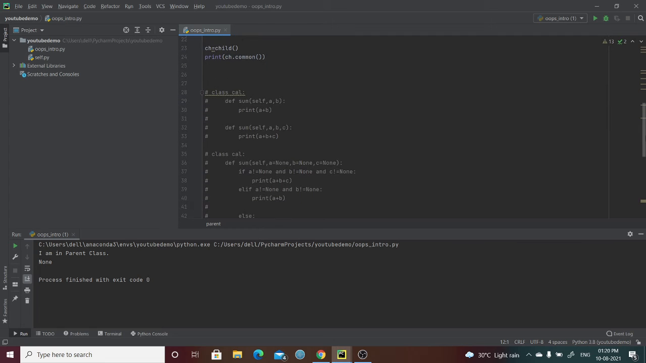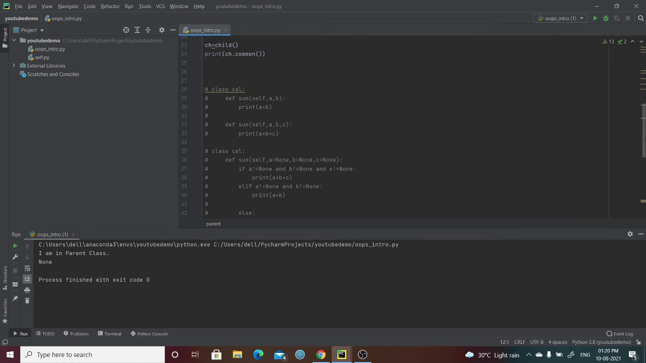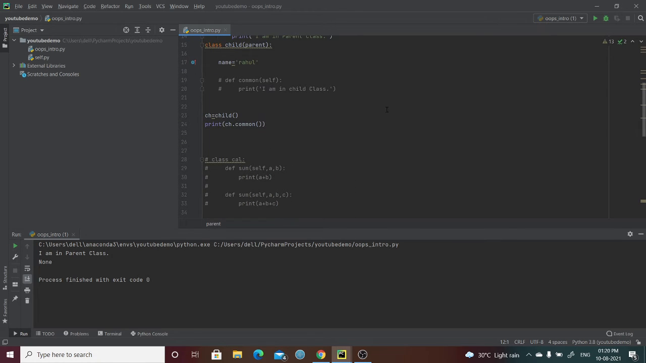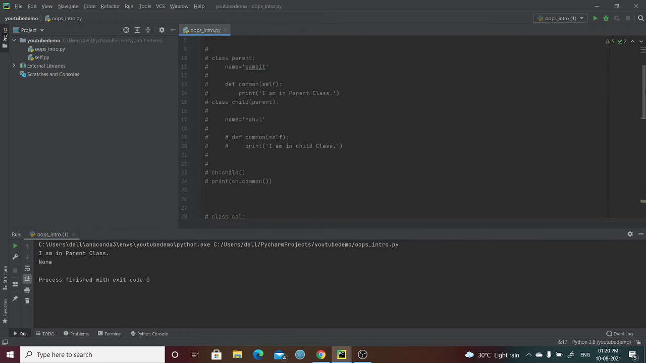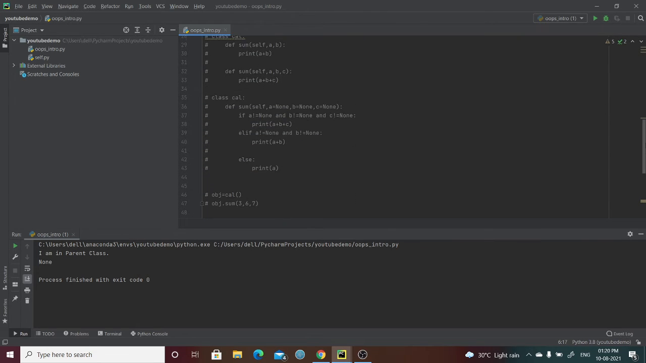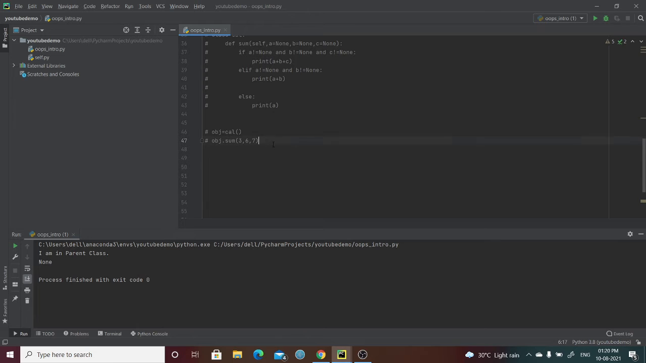One more important concept I want to discuss here. Let's see more about polymorphism using different examples.